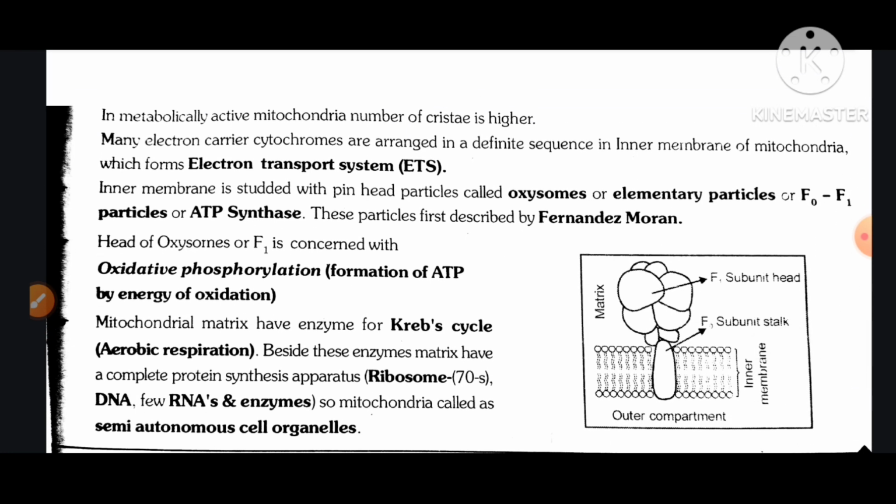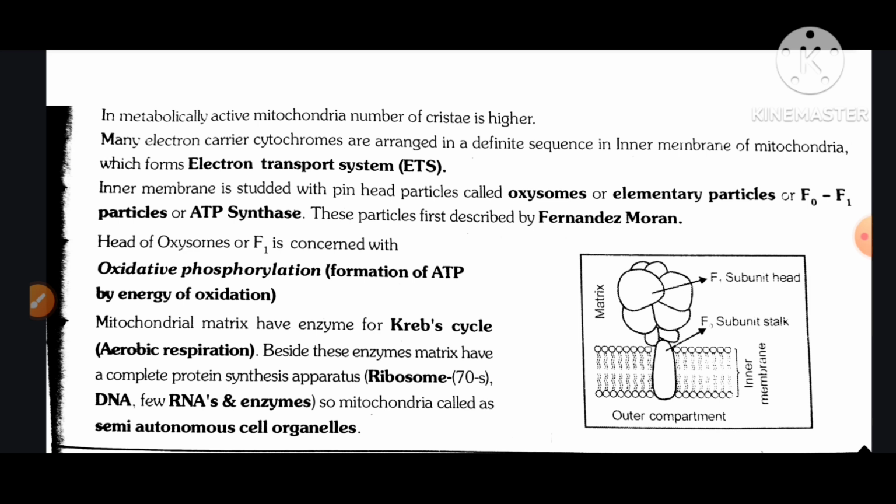The inner membrane is folded into a number of finger-like cristae. In metabolically active mitochondria, the number of cristae is higher. Many electron carrier cytochromes are arranged in a definite sequence in the inner membrane of mitochondria, which form the electron transport system.